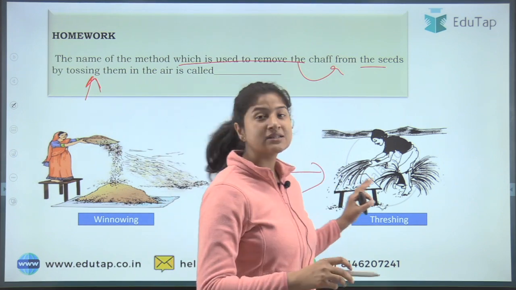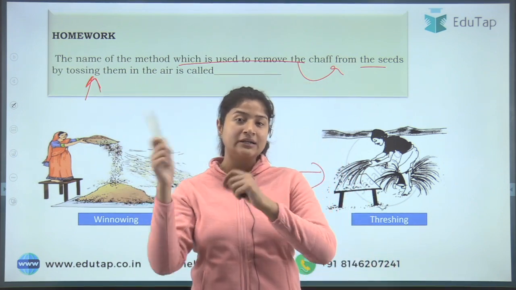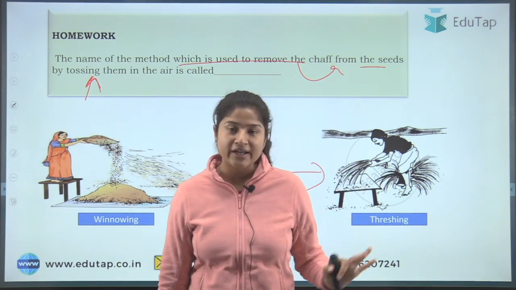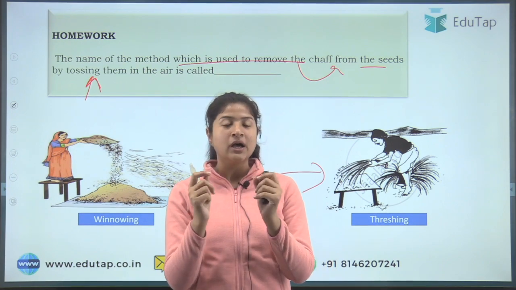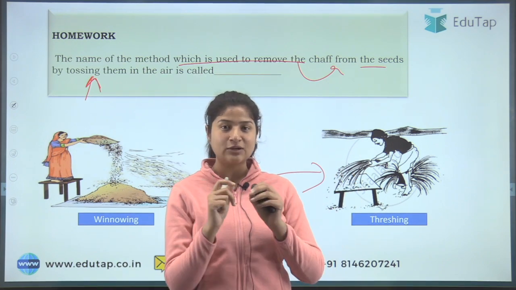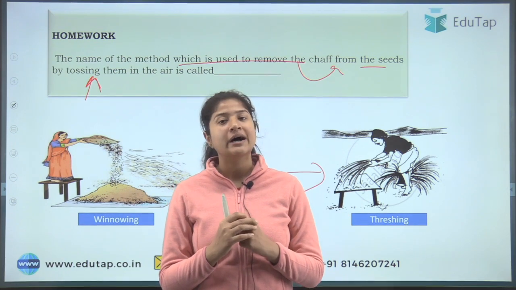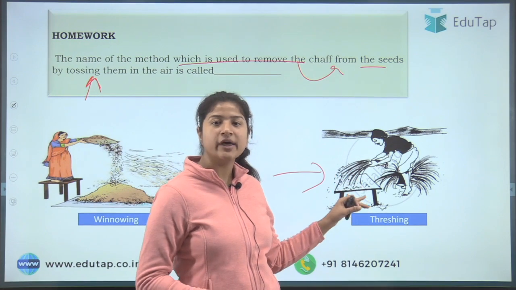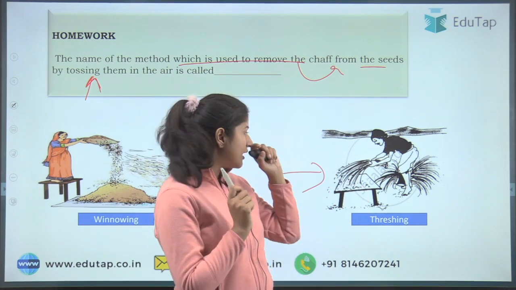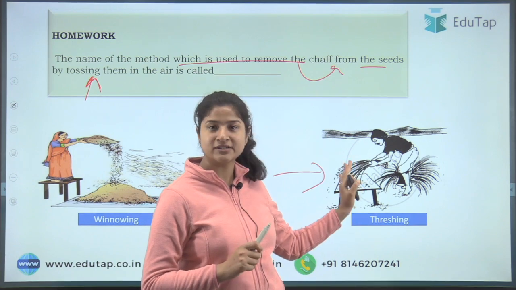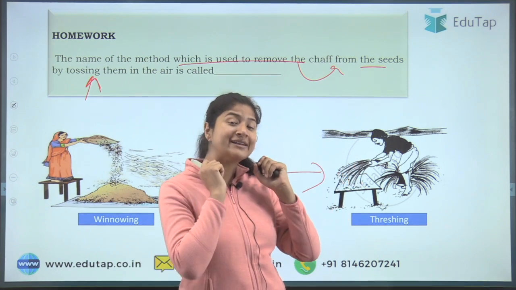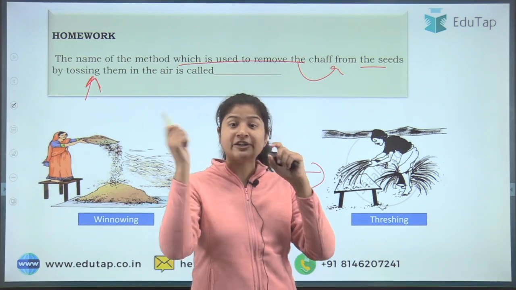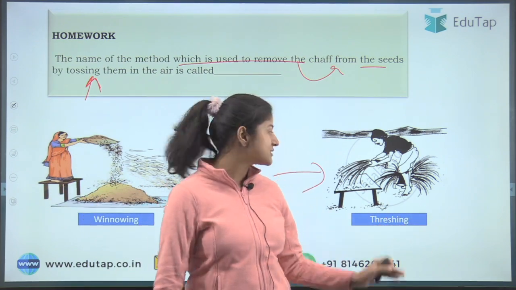In threshing, the person does not toss the plant in the air, right? See, first of all, what is threshing? In threshing, the grains are loosened up. This process is done so that the grains are loosened from the rest of the part of the plant that can be used, right? So here a particular base is required to smash the crop that has been harvested. You cannot just toss it in the air and have every grain fall out, since it would be scattered everywhere, right?